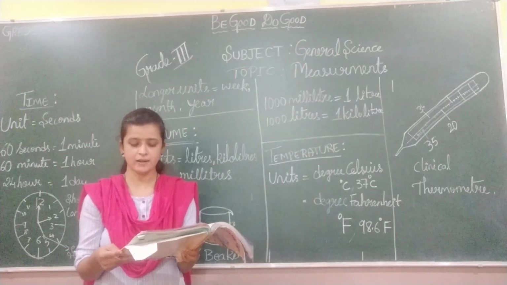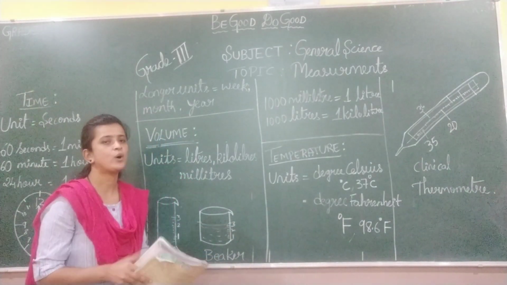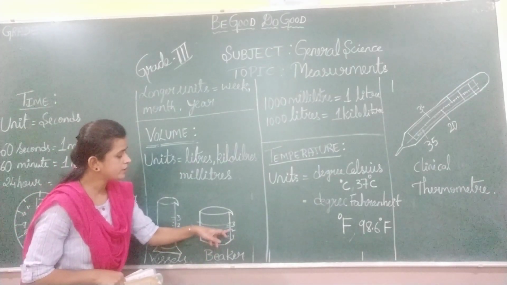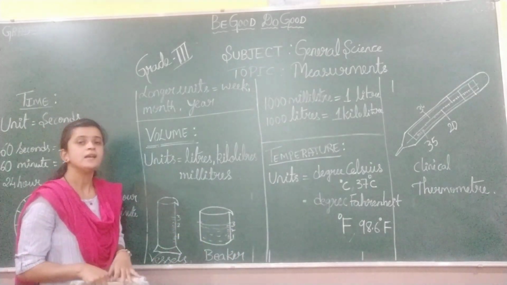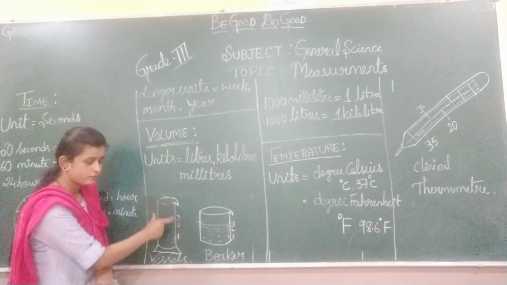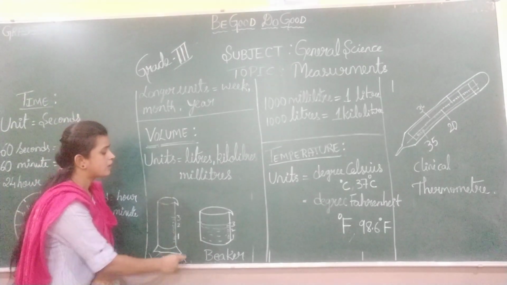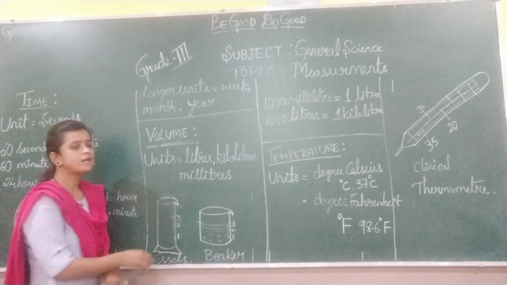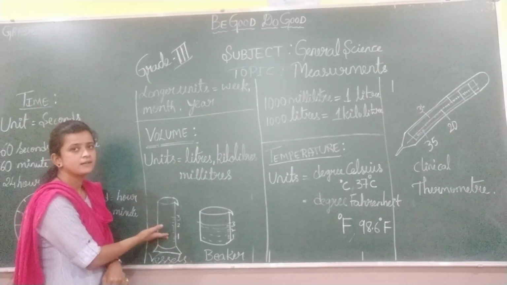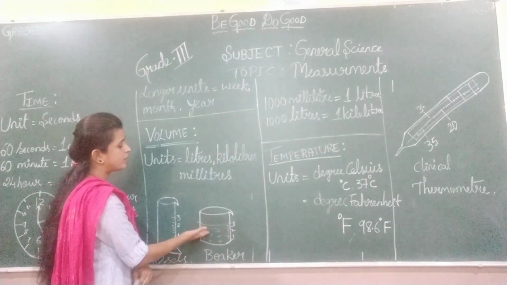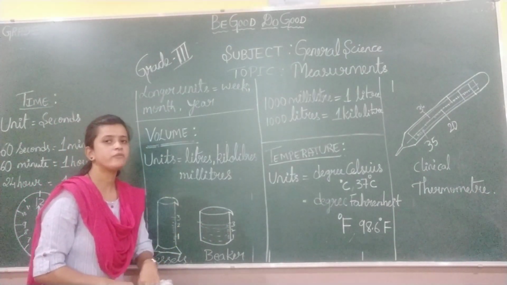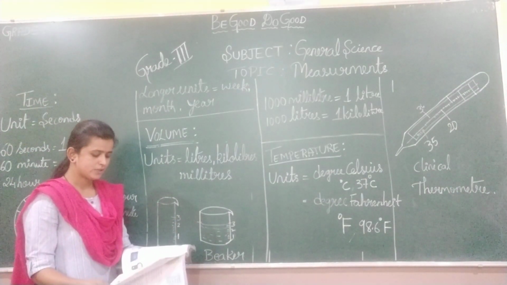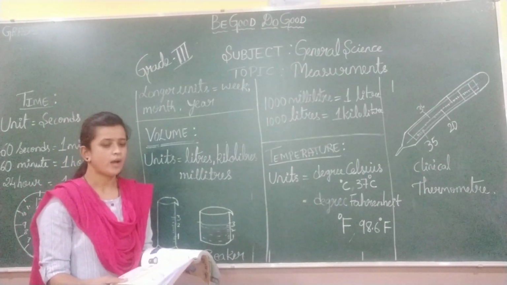These jars are marked in milliliters and liters. They have already marked 1, 2, 3, 4 liters, milliliters, and so on, previously on the jar or the beaker. So with the help of these marks or numbers, we can easily calculate how many liters, or kiloliters, or milliliters the given volume is. With the help of these instruments, we can easily calculate the volume.